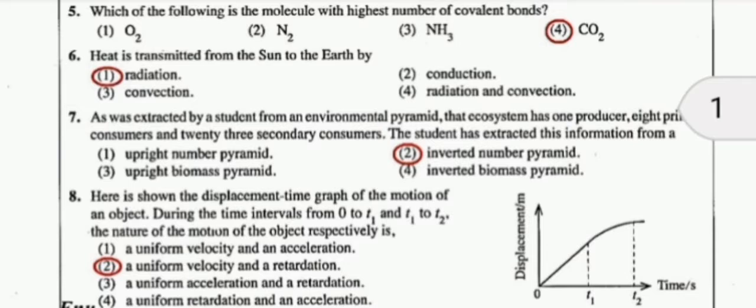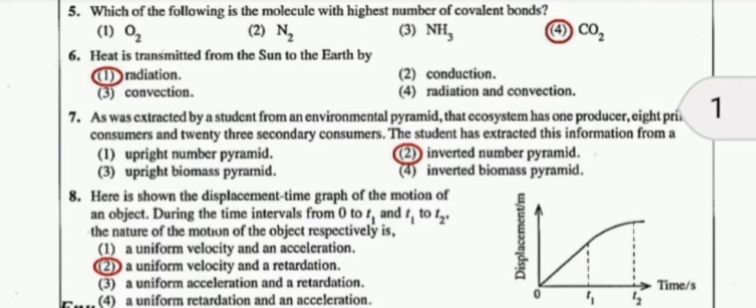All students should keep in mind that the number of covalent bonds depends on the valency. The number of covalent bonds is directly proportional to the valency. Therefore, we can say the fourth answer is suitable for the fifth question. Let's go to the next question.